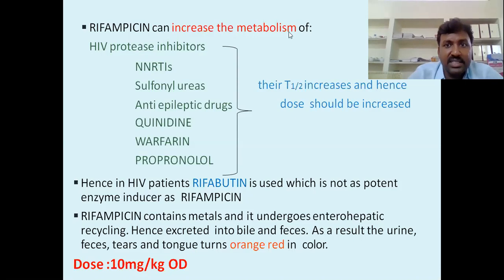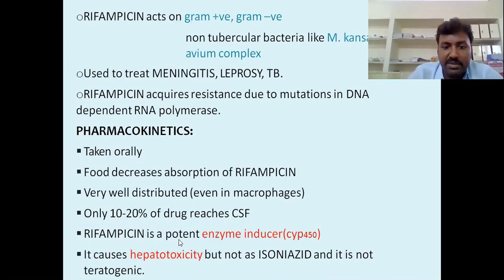So rifampicin increases metabolism. As stated, rifampicin is a potent enzyme inducer. It activates cytochrome P450, so metabolism is fast.